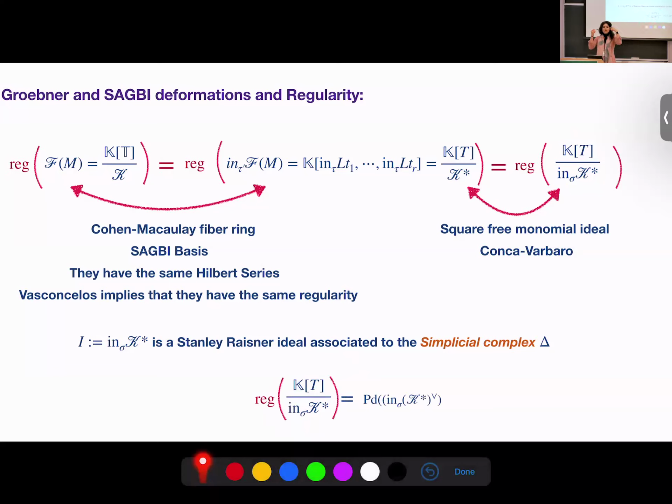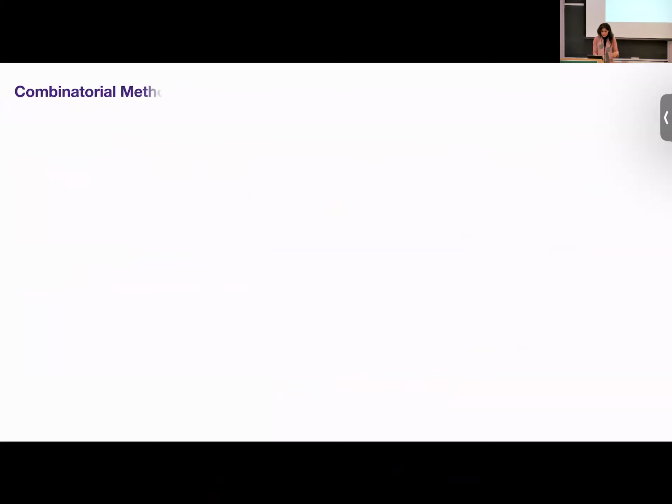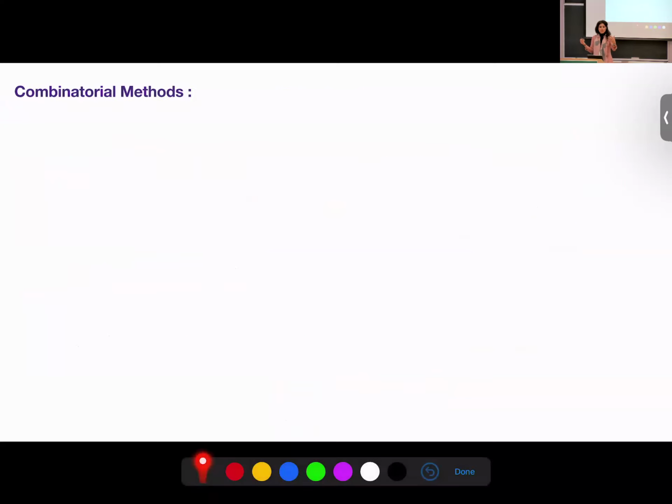So even if we don't calculate this regularity, we just go directly to the Alexander dual and calculate the projective dimension, so we get the regularity. So it is an idea. So it was the idea and approach. So we have a square-free monomial ideal. So we have very powerful combinatorial aspects come across.